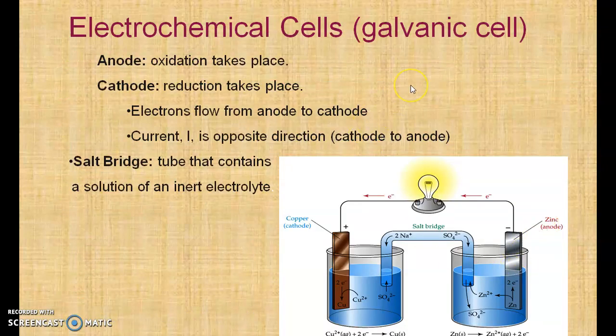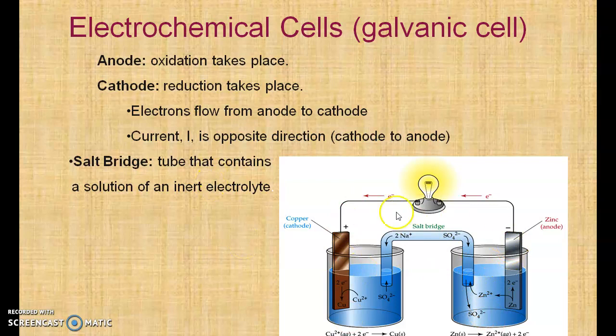Now, we'll discuss the electrochemical cell. We'll discuss the galvanic cell. For an electrochemical cell, there is an anode and there is a cathode. At the anode, oxidation takes place. At the cathode, reduction takes place. Electrons flow from anode to cathode and current I flows in the opposite direction. There is a salt bridge also.